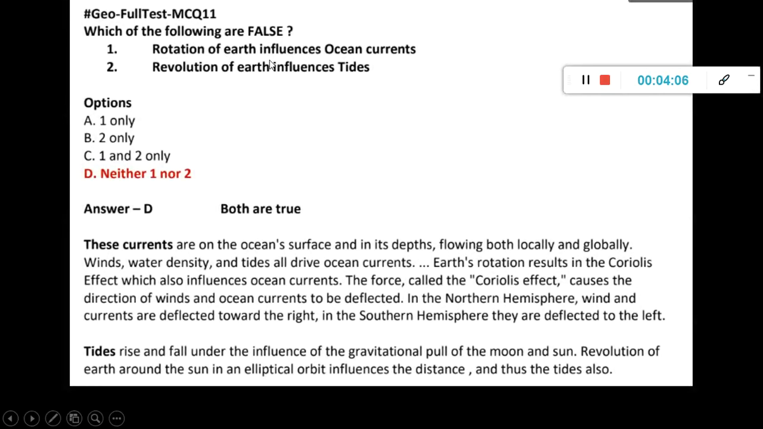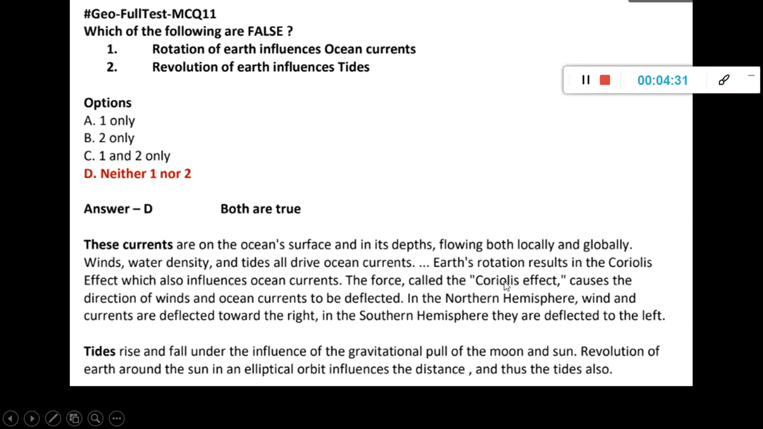So here if you see, rotation of Earth influences ocean current and revolution of Earth influences tides. Both are true. Okay, you know this ocean current has a dependency on the wind and the direction it is going. So the direction of wind is affected by something called Coriolis effect. So Coriolis effect is like in the north it will be deflecting the wind towards the right side, and in the south it will be deflecting towards the left side.